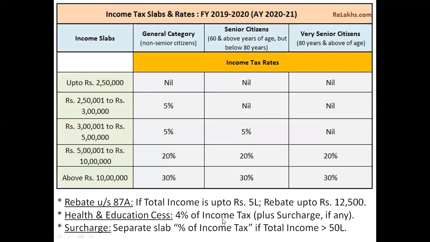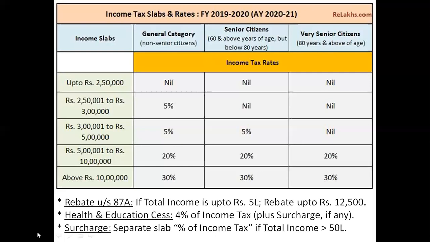Suppose when I am calculating my total income tax liability and that amount is coming to 20,000. तो मुझे कितना tax pay करना है? 20,000. Now how cess is calculated? 4% of 20,000. So जो भी मेरा income tax का amount आ रहा है, I am going to calculate the percentage on that particular amount. So in our example, my total tax liability was coming to 20,000 rupees. Then I need to calculate 20,000 plus 4% of 20,000. That is 20,000 का 4%. जो भी आएगा, the answer is going to go in education cess. So you need to remember, whenever you are calculating income tax, along with that, you need to compulsorily calculate health and education cess of 4%.